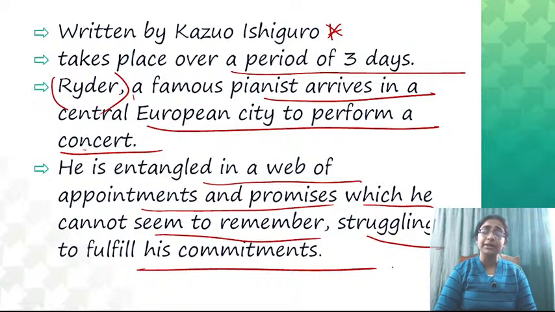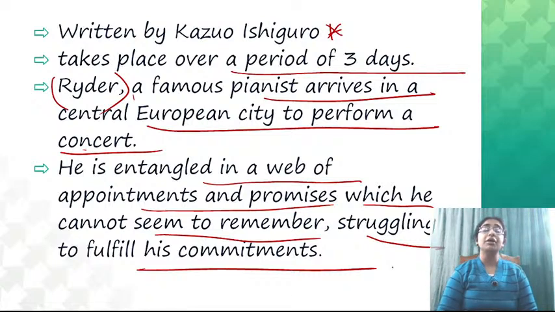A famous pianist, the main character named Ryder, is coming to a European city to perform a concert, and in this particular journey he receives so many appointments, so many promises, but finally he becomes very much confused amidst all sorts of things, and he struggles hard to fulfill his commitment. So he is confused, and he is very much disgusted to see so many appointments and promises, but none results in any kind of fulfillment. Finally, he struggles in his own way to fulfill his commitment.